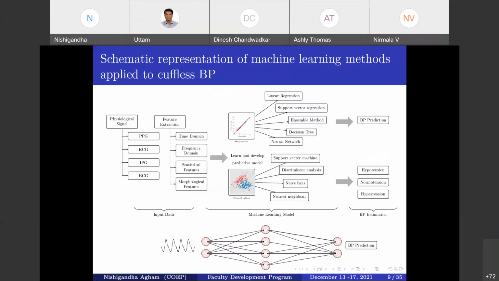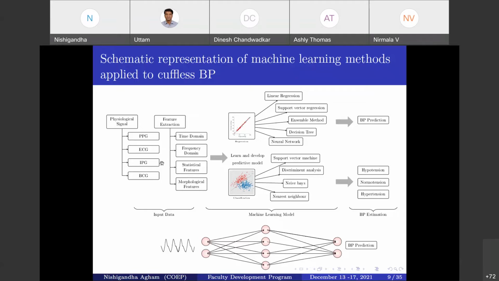So here is the schematic presentation of the various machine learning methods that are applied for the BP estimation or the BP prediction. Immense efforts have been taken by the researchers to solve the BP estimation problem by two methods, that is through regression and through the classification method. Now, what happens over here? The learning method continuously acquires the information from the physiological signal and signifies the relation between the input feature vector and the BP.